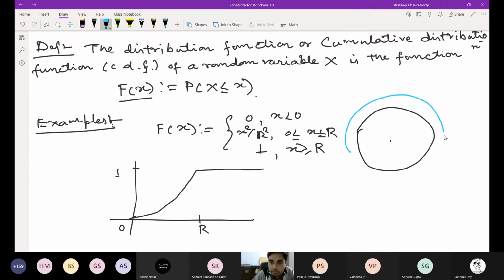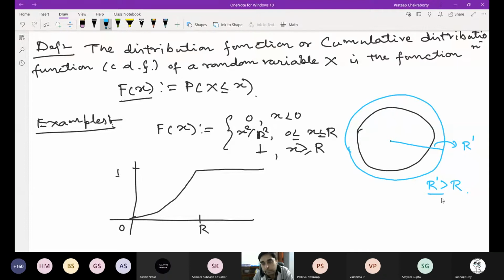So suppose this is something r prime. This radius is r prime, where r prime is greater than r. So the point at which the dart hits is anything from this disk of radius r prime.